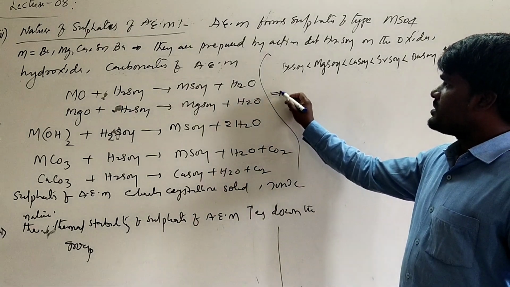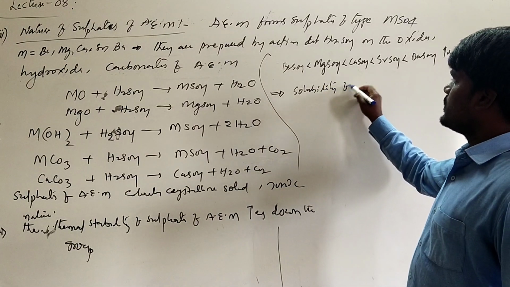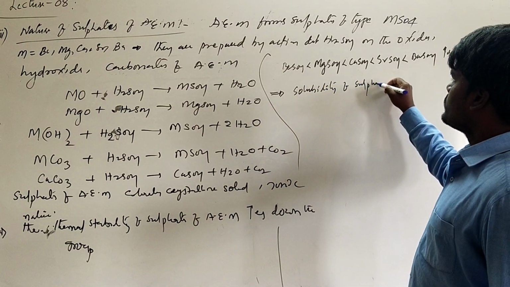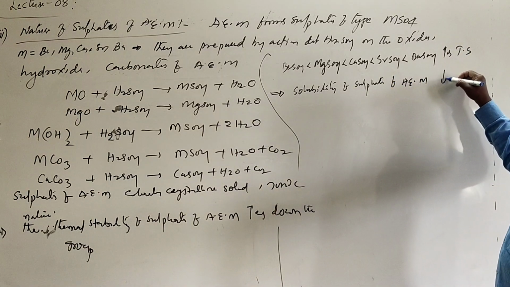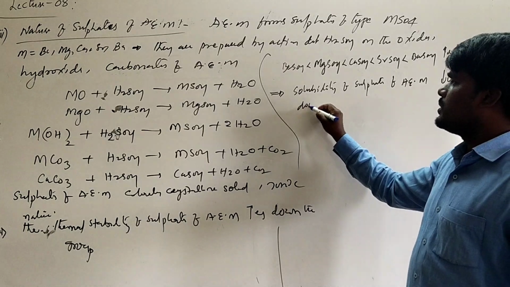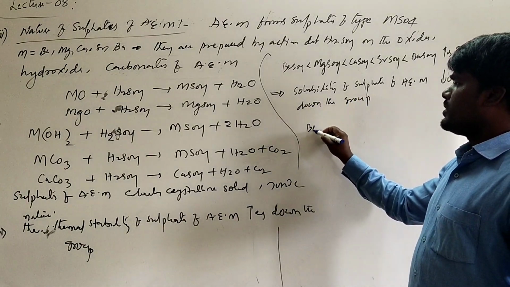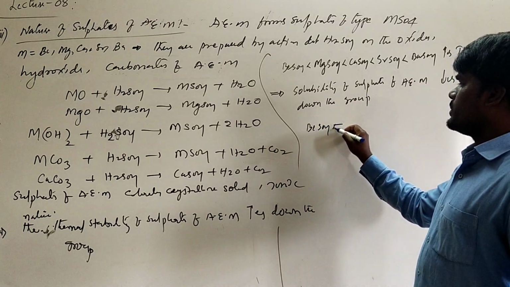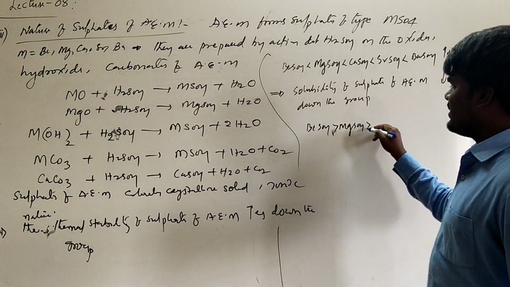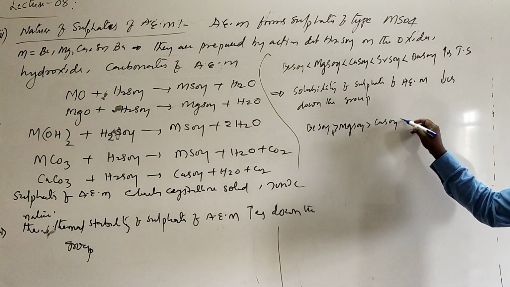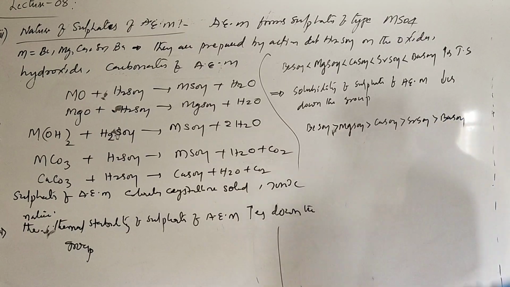And if you are talking about the solubility of sulfates of alkaline earth metals, it decreases down the group. That is, from beryllium sulfate to magnesium sulfate, calcium sulfate, strontium sulfate, and barium sulfate.